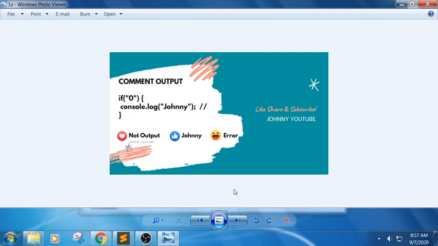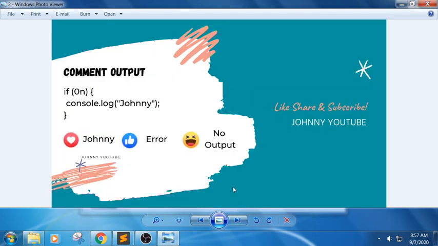Next one, here we have a non-empty string. If it is an empty string, we can call it false, but in this string we have some value, which means it is true, so the output of this snippet would be Johnny. Next one, see here again we have if of 0n. What do you mean by 0n here? 0n indicates we have a value of big int, so guess the output and you can comment below.